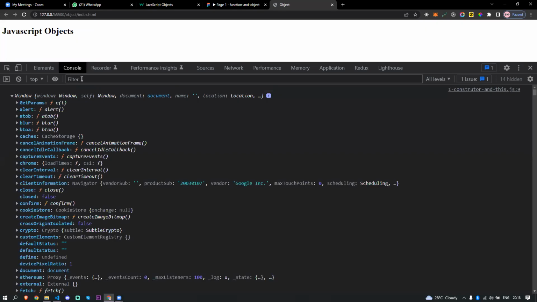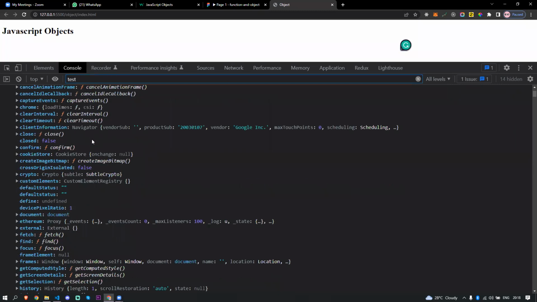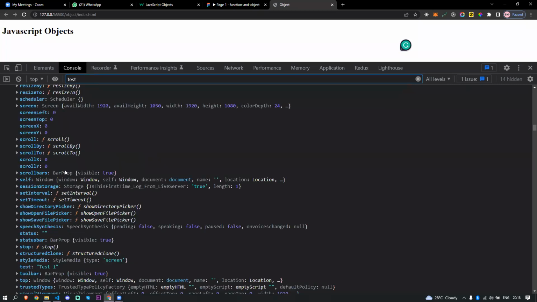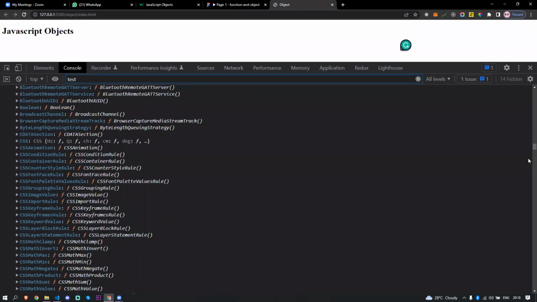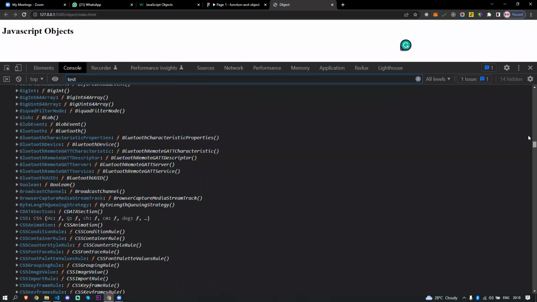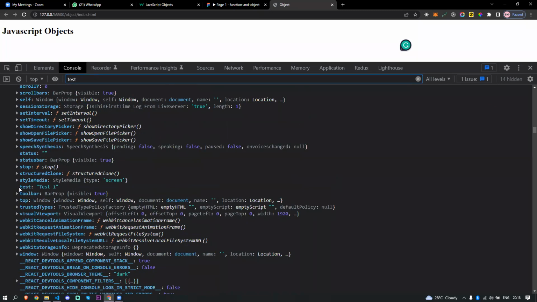If I try to filter for test here, I'll just put test here. I don't know why this is not filtering. Okay, if I come back here, whatever you create is going to sit in this global object only, the global scope. This is the global scope.